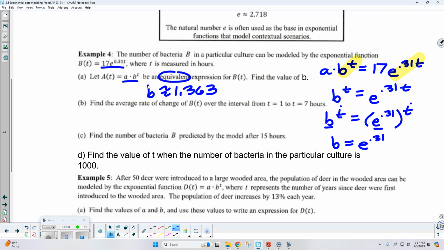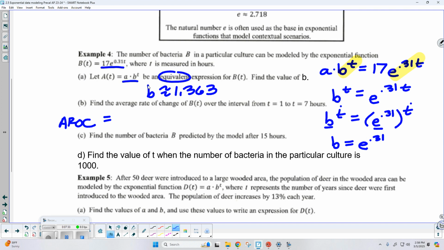Okay. B, find the average rate of change of b of t over the interval from 1 to 7 hours. Okay, so we haven't talked really about this since Unit 1. So AROC, the average rate of change. Remember, what are we talking about here? What's a really simple word that starts with S? Slope. The difference of the y's divided by the difference of the x's. But if you think back, remember, I did have you write that using the function notation.